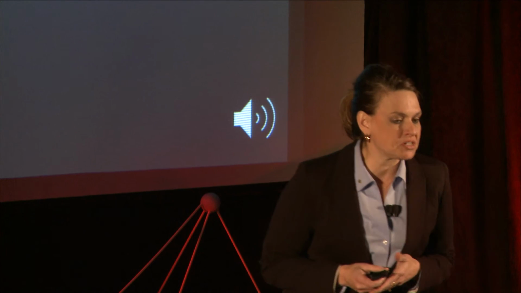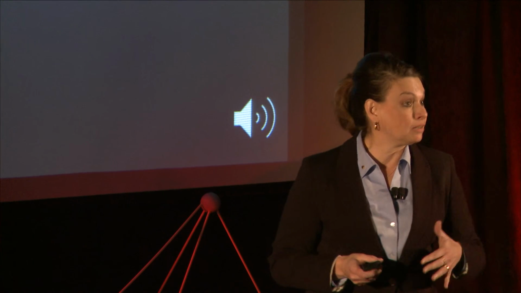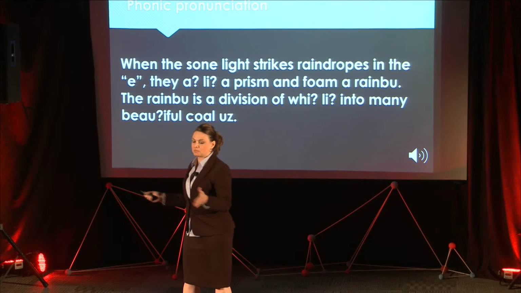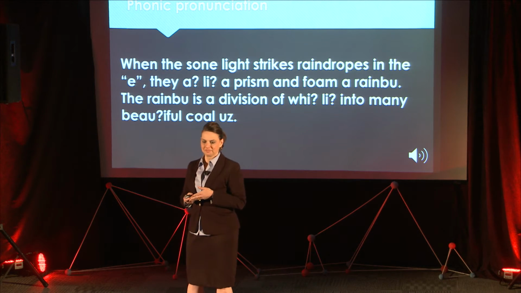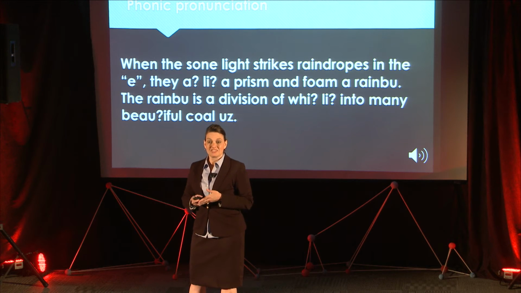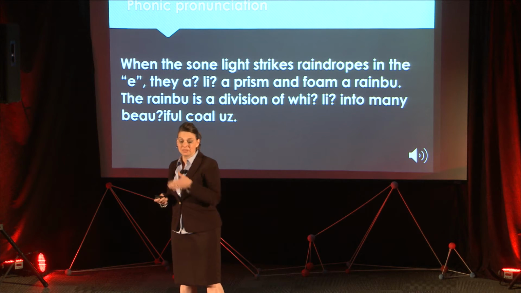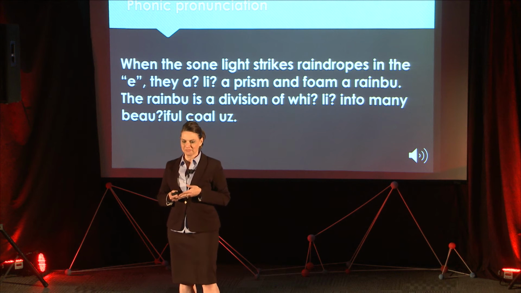When the sunlight strikes raindrops in the air, they are like a prism. A prism. The C and the T were omitted, replaced by a glottal stop in the word act. Like, the K was omitted and replaced with a glottal stop.